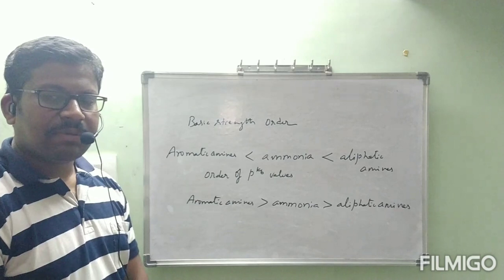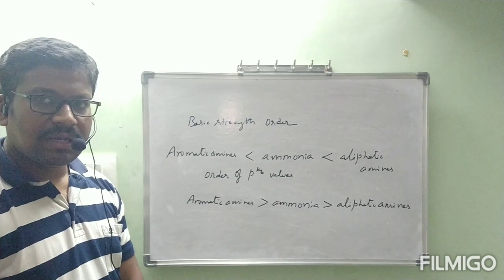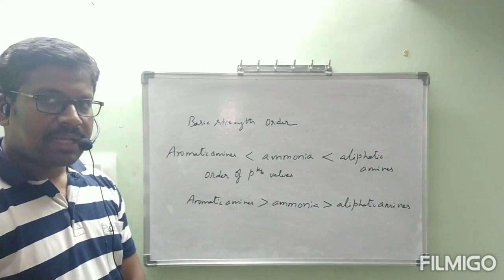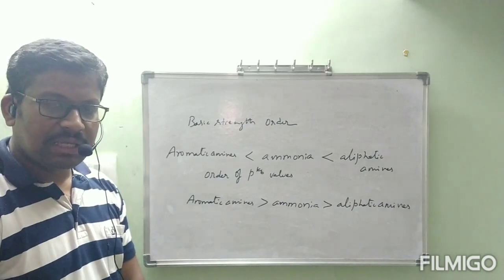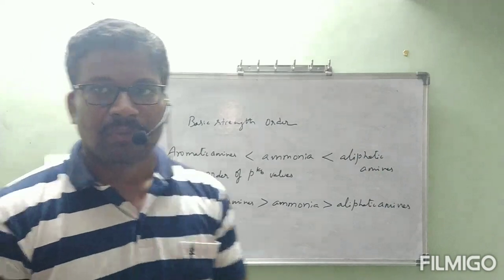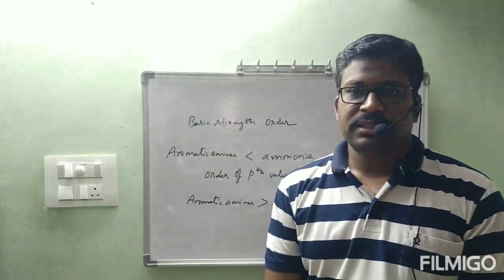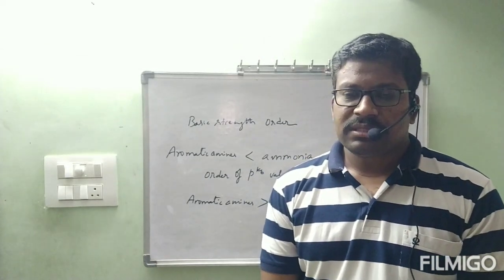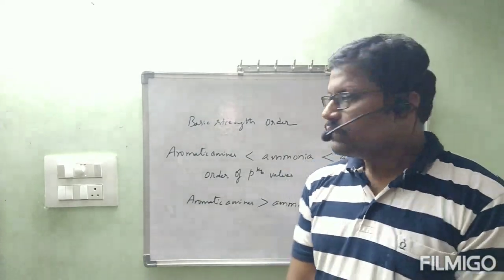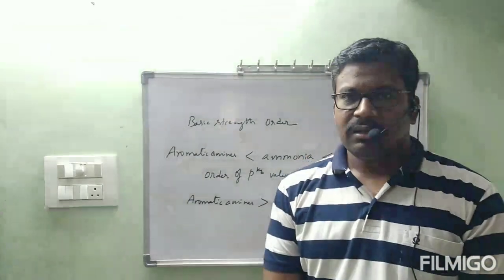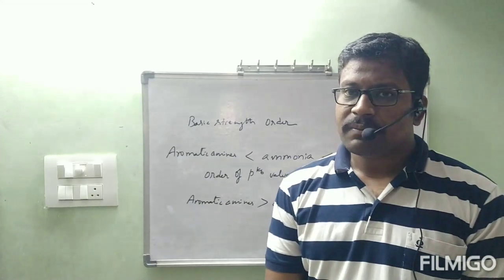So this is a clear explanation about basic strength of amines versus ammonia, as well as ammonia versus aromatic amines. The order also we have seen, and the clear explanation also we have seen. Everything is clear. This is the first chemical property. Under chemical properties we started with the first one, basic strength of amines, starting with basic strength of amines versus ammonia, in aqueous phase as well as in gaseous phase. Now we compared aromatic amines with ammonia. This is under chemical property 1.